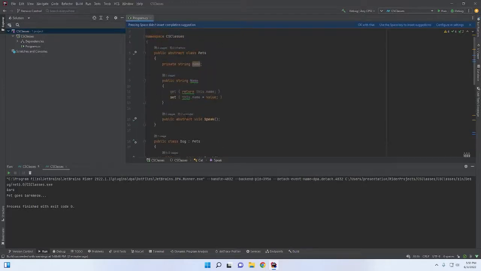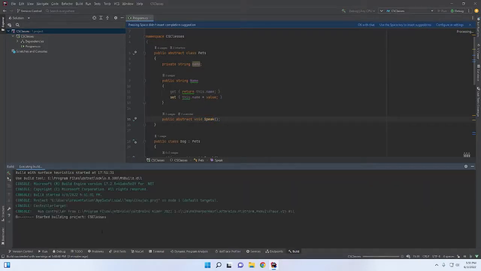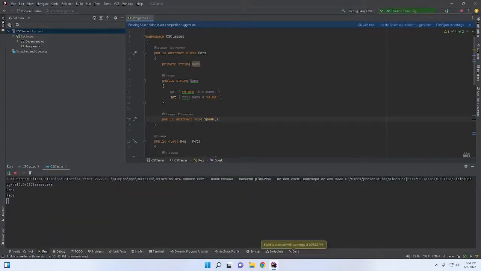So really this abstract is telling anybody who inherits this class that, hey, you need to include a speak. I'm not going to tell you what you need to do in there. I'm just going to tell you that you need to have a method named speak, and it needs to be a void return type. You can have other methods, I don't care, but you have to have at least one void speak method. So running this, now we get back to our bark meow.